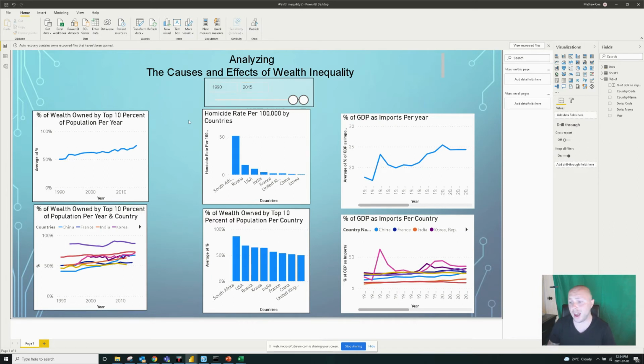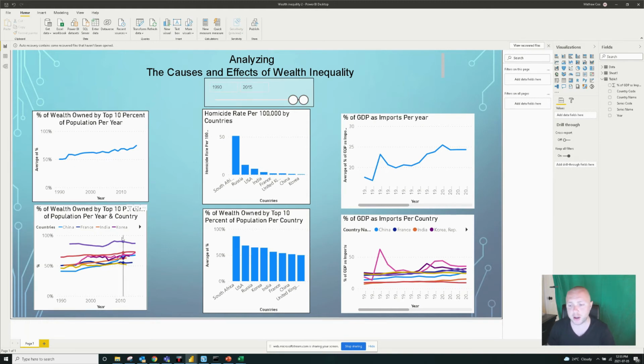So first, let's see, has wealth inequality increased over the years? So from here, we can see 1990 to 2015. And this is the percent of wealth owned by the top 10% per year. So in 1990, it was 50%, and by 2015, it's gone up to 75%, nearly a 25% increase.